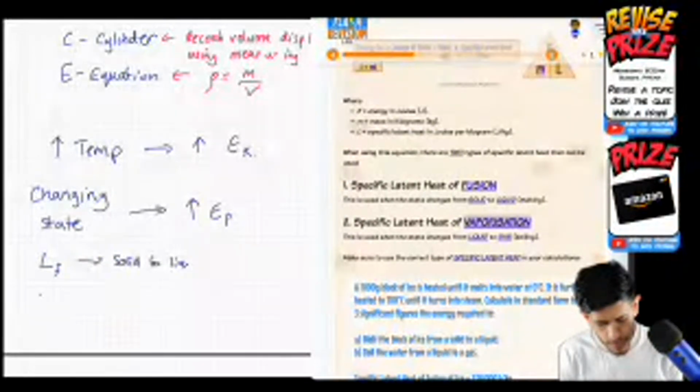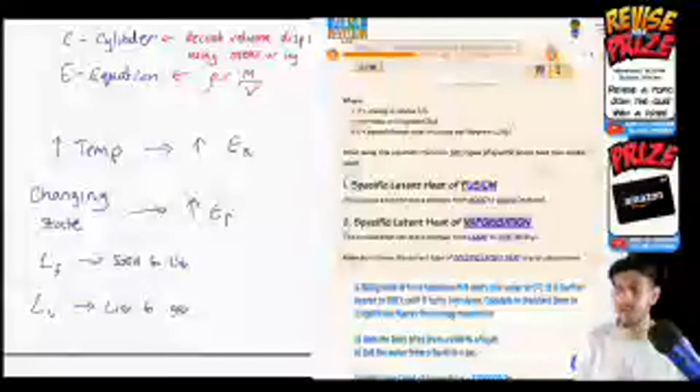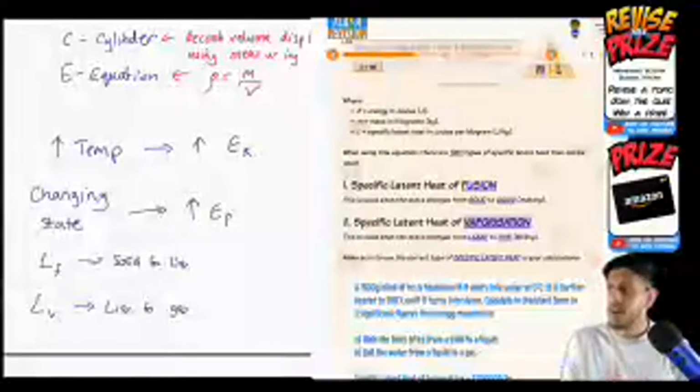And latent heat of vaporization, with the subscript V, is liquid to gas. Those are the state changes you're considering. Then I've got an example here. You can refer to the calculation.